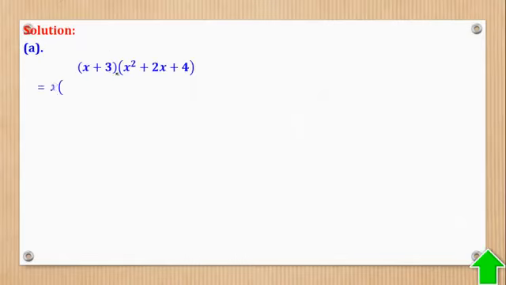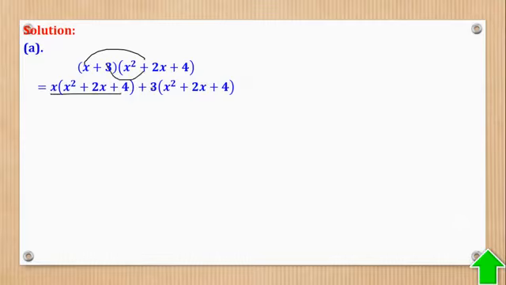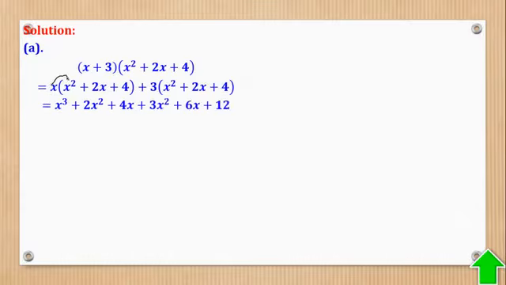The first question is that, so we shall do the same, this by the whole of this, and this by the whole of that. Then each term is multiplied. This with this is x cubed, this with this 2x squared, this with this 4x. Then this with this 3x cubed, 3x squared, this with this 6x, and this with this 12.